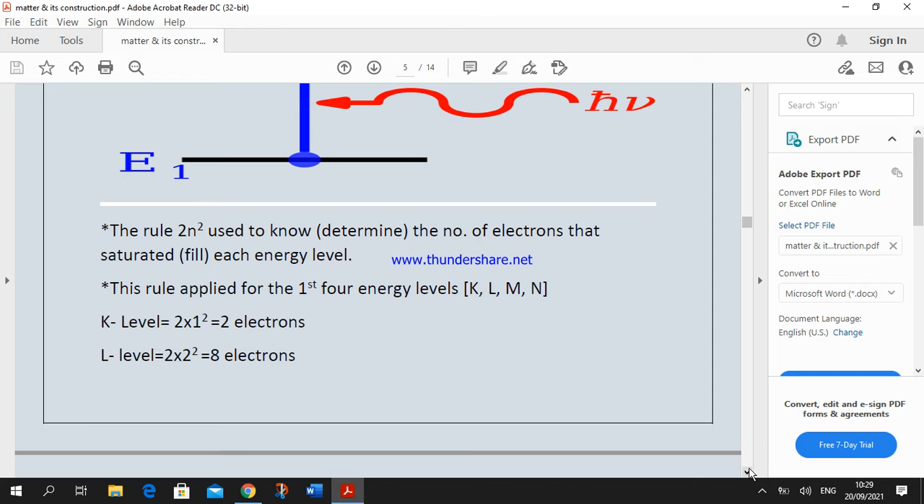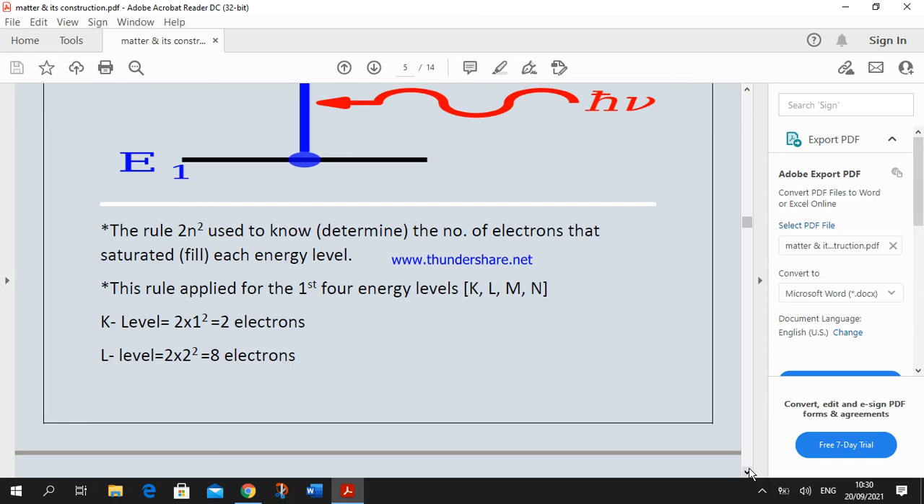We have a rule, and from this rule we can determine the number of electrons that fill each level, okay? 2n power 2, where n refers to the number of the energy level, okay? For example, the number of K level 1, the number of L level 2, the number of M level 3, the number of N level 4, okay? This rule is applied until the fourth energy level, until N level, okay? Because an atom that contains more than 4 energy levels becomes unstable, okay?